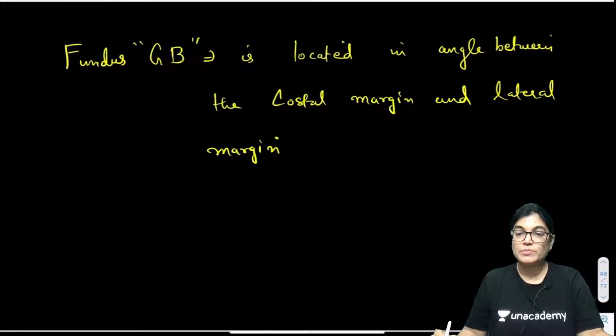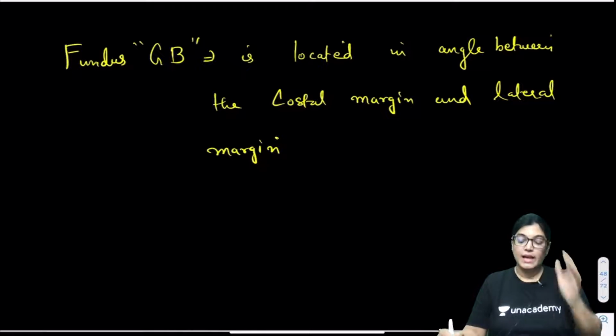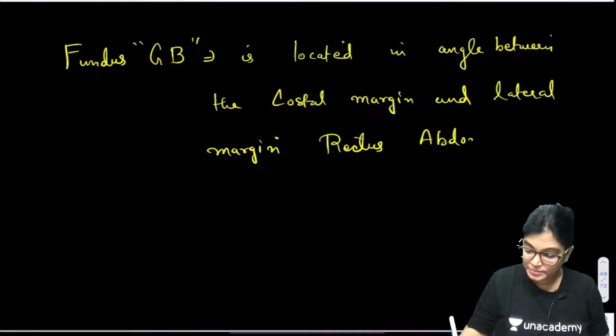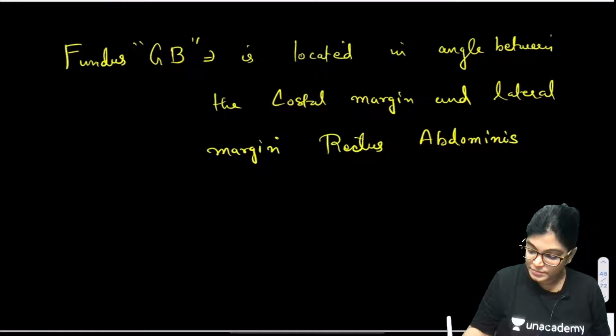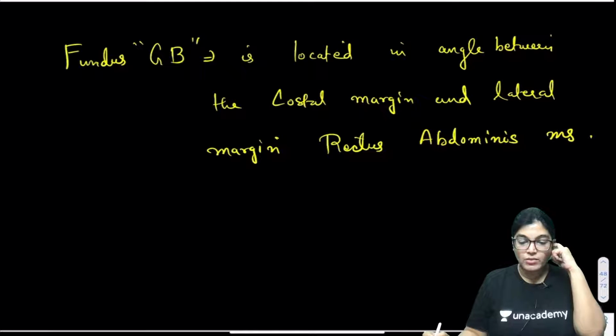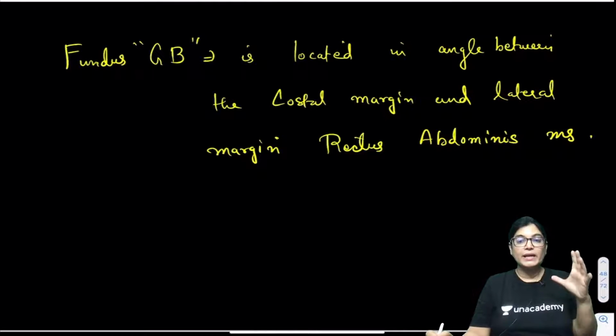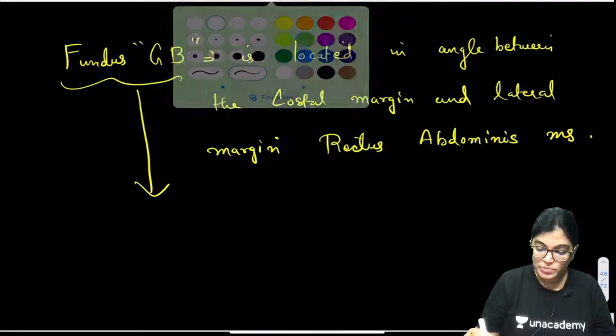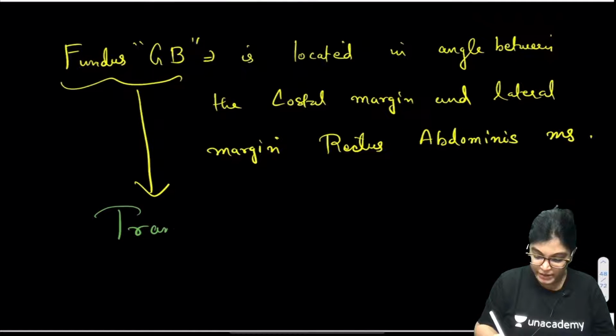Which muscle? Rectus abdominis muscle, lateral margin of rectus abdominis muscle. Okay, written. Now, the exact plane on which the fundus of gallbladder is situated: just now we have seen, it is lying on the transpyloric plane.